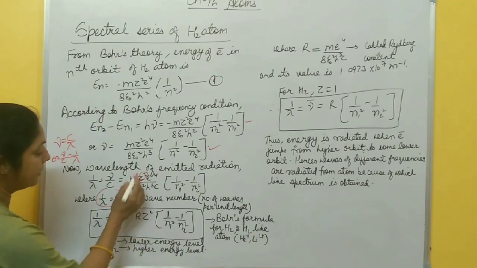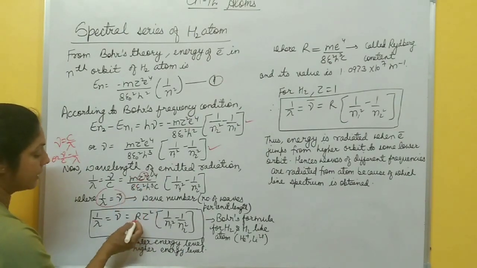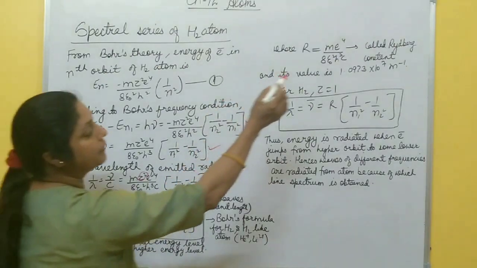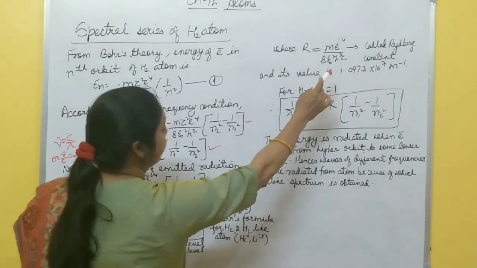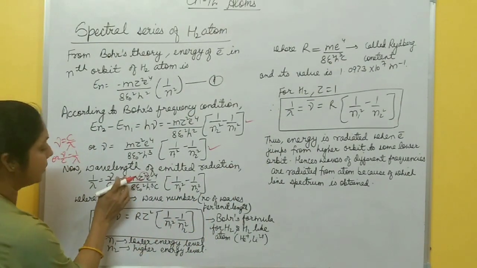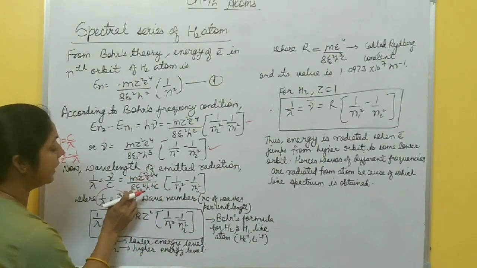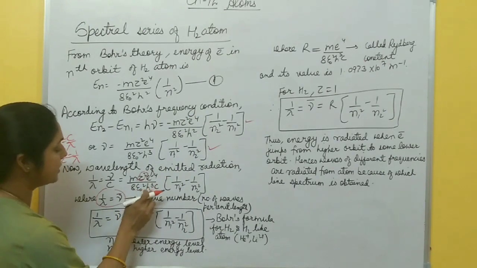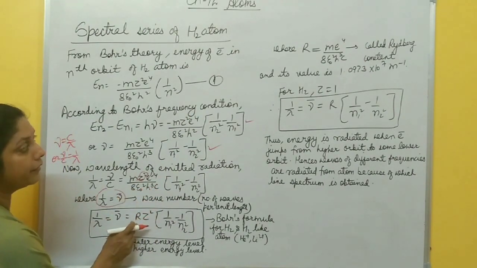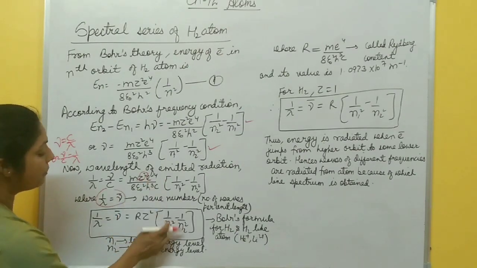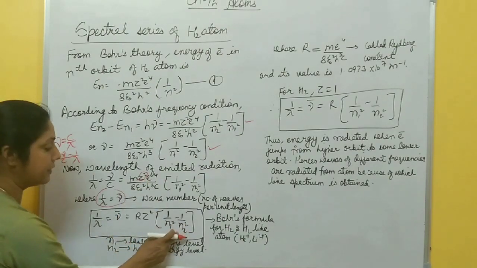So I have taken all other constants as R, and R is called Rydberg constant. R is m e to the power 4 by 8 epsilon naught square h cube c. This term is R, called Rydberg constant. Z square 1 by n1 square minus 1 by n2 square.